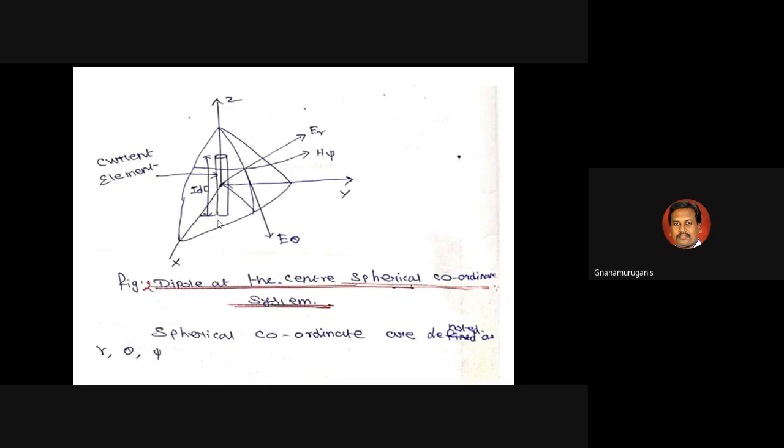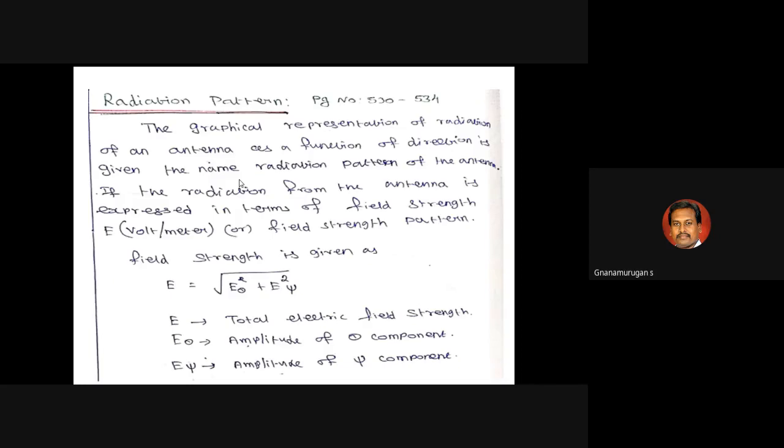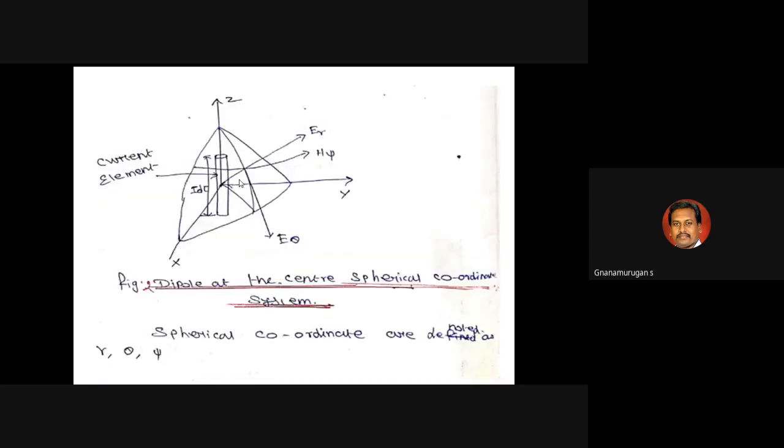First I will explain the radiation pattern for the electric field. You can also calculate the magnetic field. With this spherical coordinate system, you can measure the radiation pattern of the electric field and the magnetic field of the antenna, and you can calculate both with respect to the x, y, z directions.